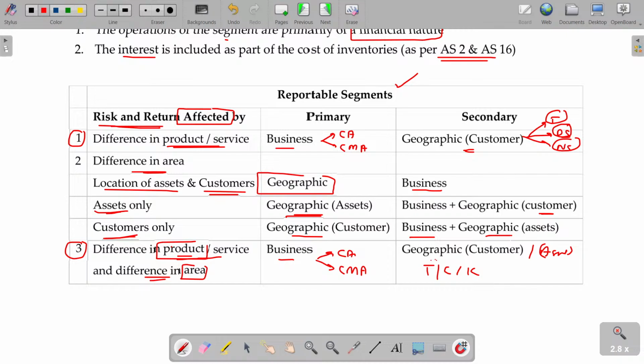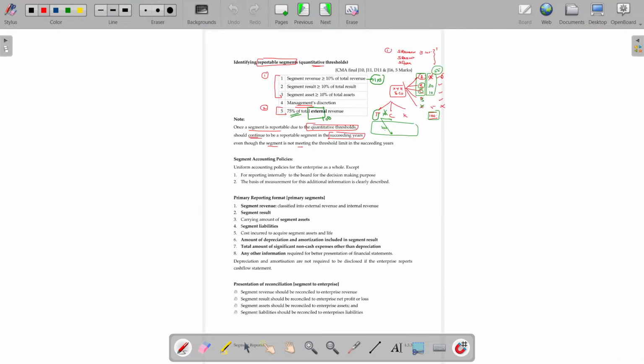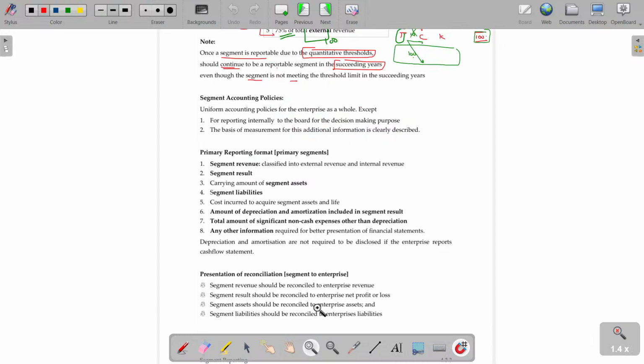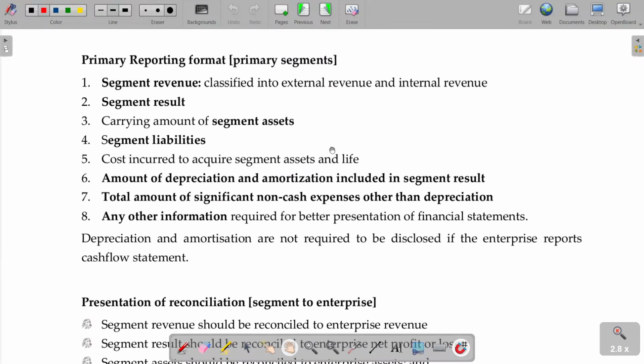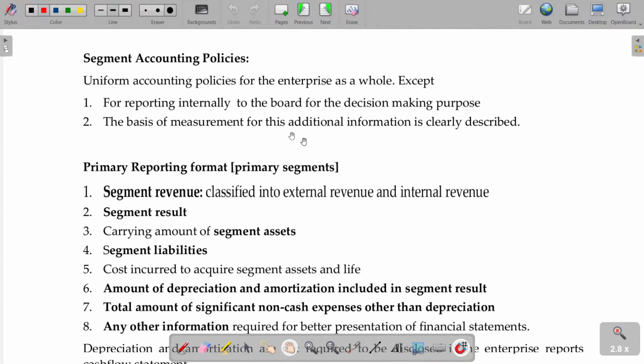So whenever you identify this being the primary, full pakka details should be there. In case of secondary, try to give the pakka details, else whatever details are available you can provide. Is that clear? Now, related to the policy. Whatever policy the company or enterprise follows, that may be followed. There are no guidelines related to the usage of policy in